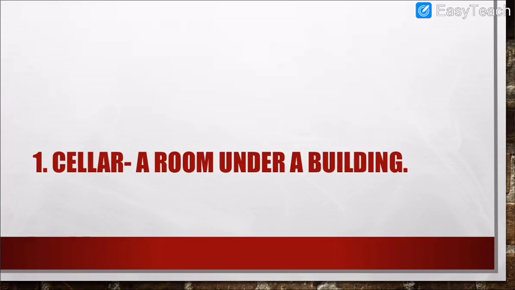So cellar means a room under a building. There was a cellar in the Hunt's house, if you remember, where he used to store the apple juice. So please write it down properly. Make sure no spelling mistakes are there, as everything is displayed on the screen. You have to just write it down.